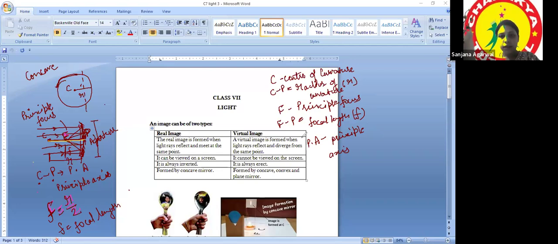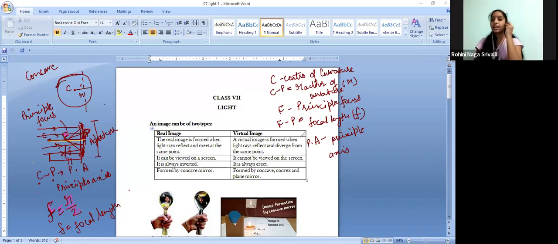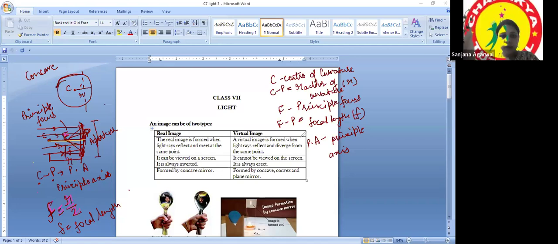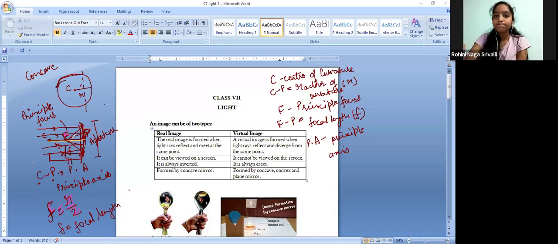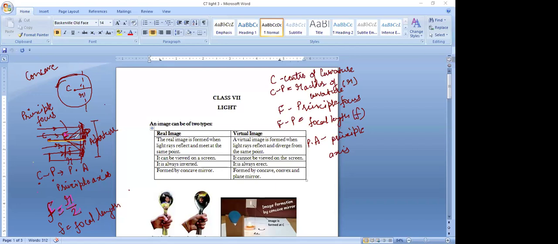Ma'am, can you say the exact definition, in a sentence, of principal focus and focal length? Okay. First tell me, is it clear by the diagram? No, ma'am, not that much.